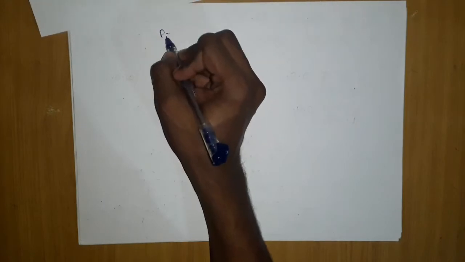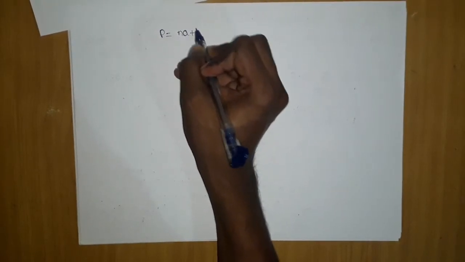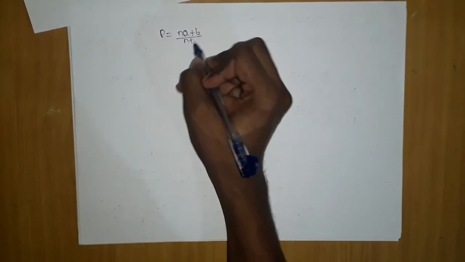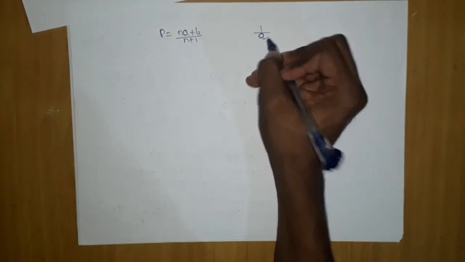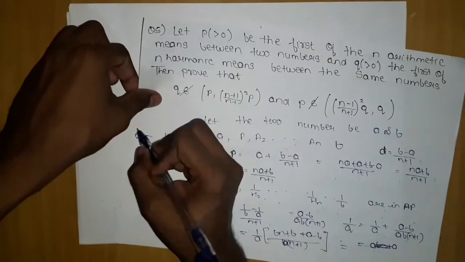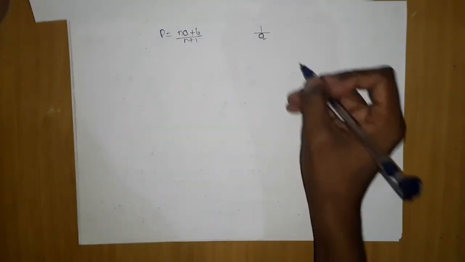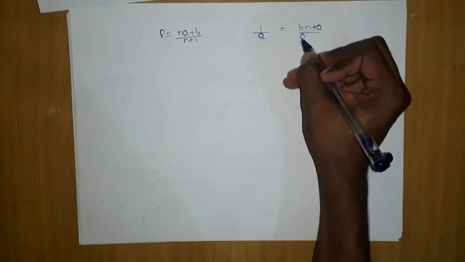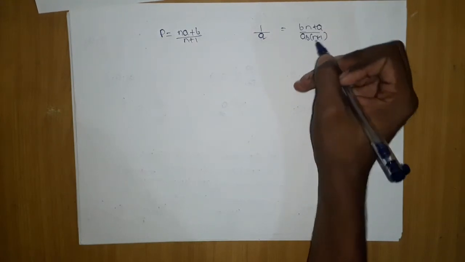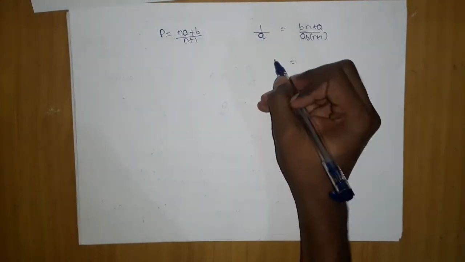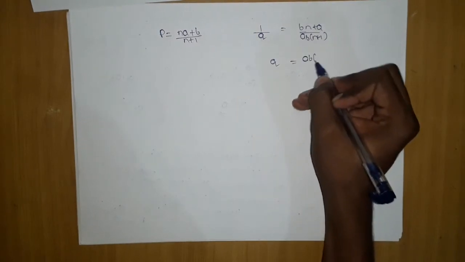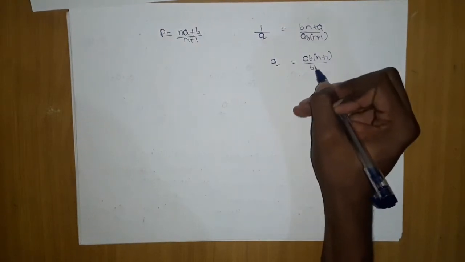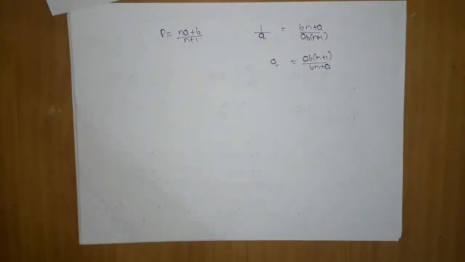Let me take the next page. So the p value is nothing but (na plus b) upon (n plus 1). This is the q value, this is 1 upon q value. 1 upon q value is (bn plus a) upon ab (n plus 1). So q value will be ab (n plus 1) upon (bn plus a). So we got the two things.